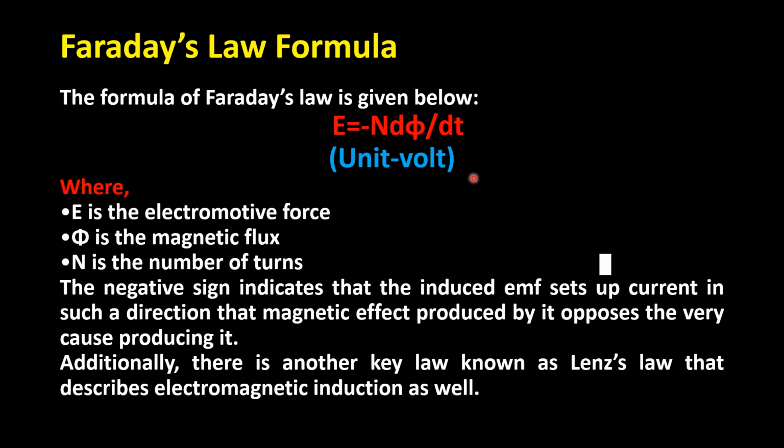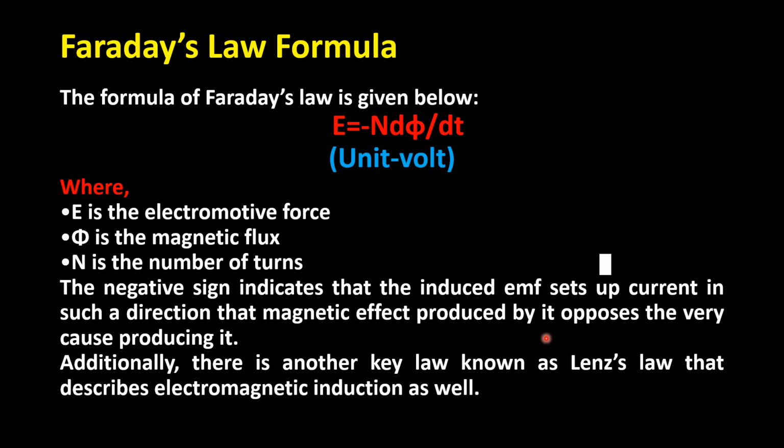You can formulate his statement as induced EMF E is equal to minus N d phi by dt. So d phi by dt is the rate of change of flux with respect to time, and N indicates the number of turns of that coil. So phi is magnetic flux, N is number of turns. This negative sign indicates that the induced EMF sets up current in such a direction that the magnetic effect produced by it opposes the very cause producing it.